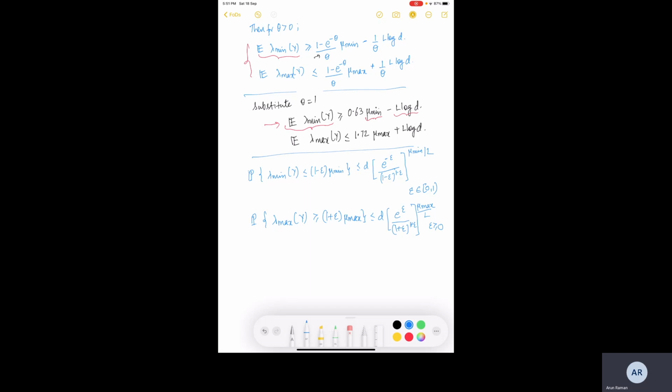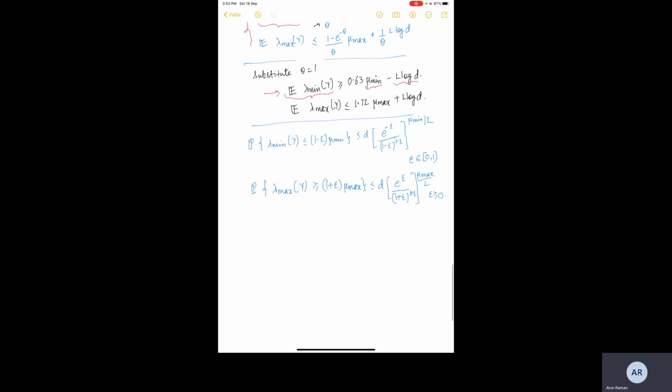Again, if we simplify this expression, just consider 1 minus epsilon as t. What we will obtain is the probability that lambda min of Y is less than or equal to t times mu min.